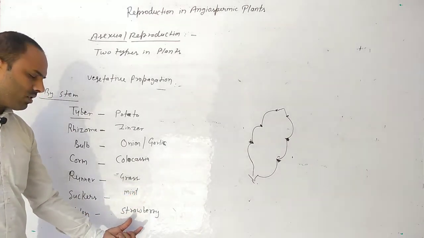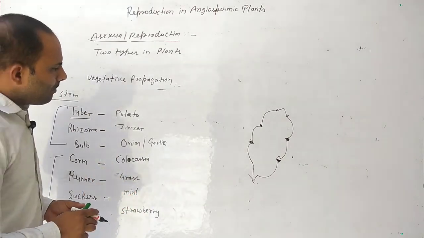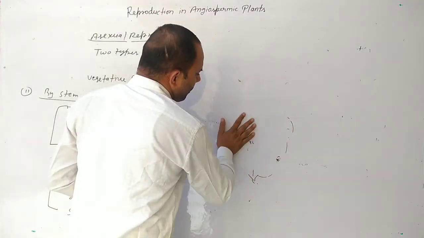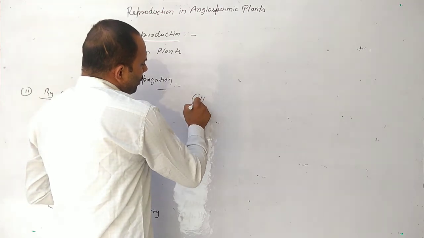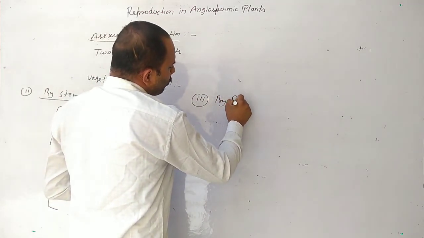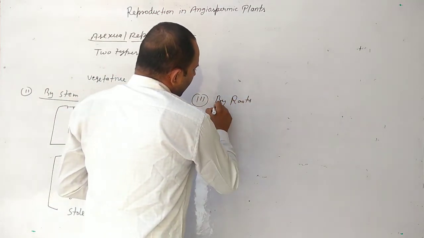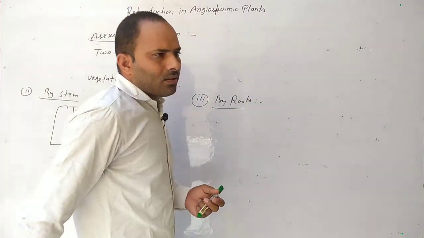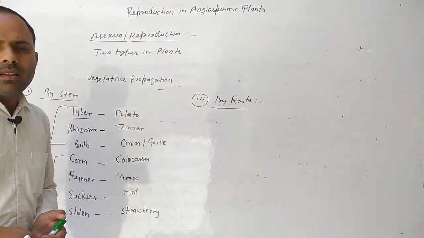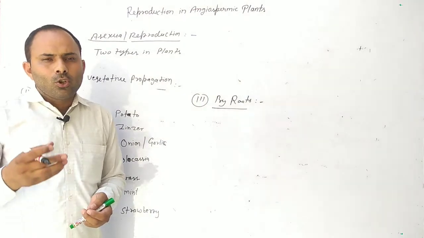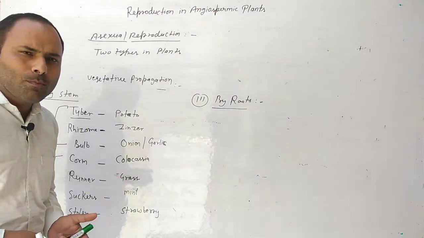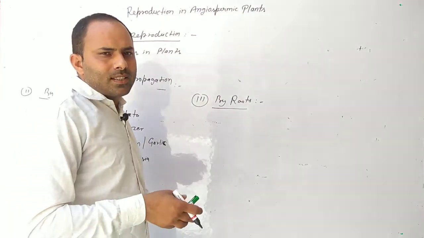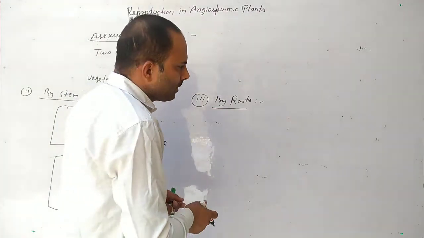The third type is by roots. Natural vegetative reproduction by roots. In some plants, new plants form from root parts, such as neem and sesame.